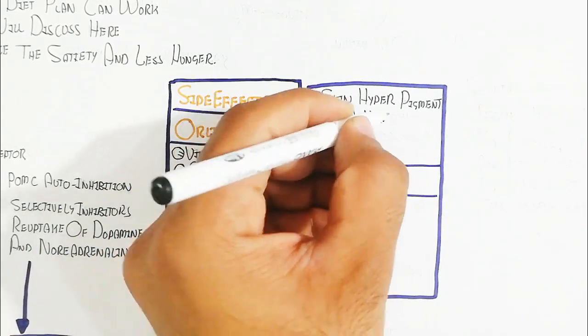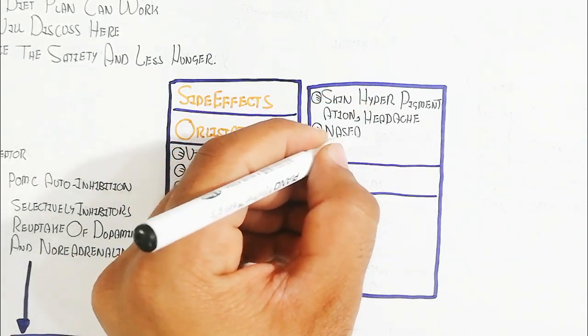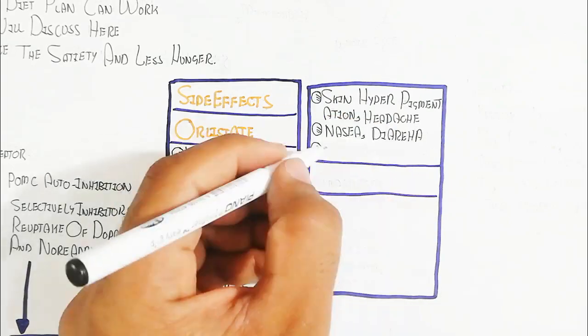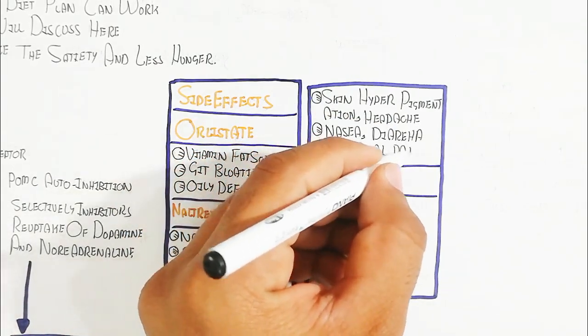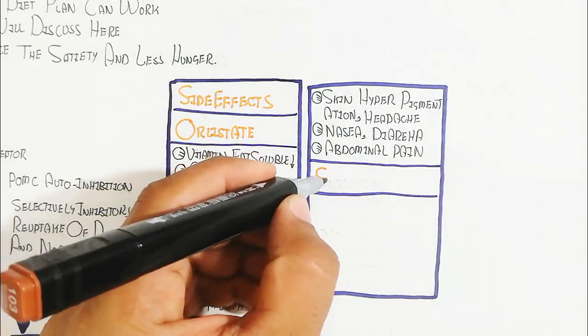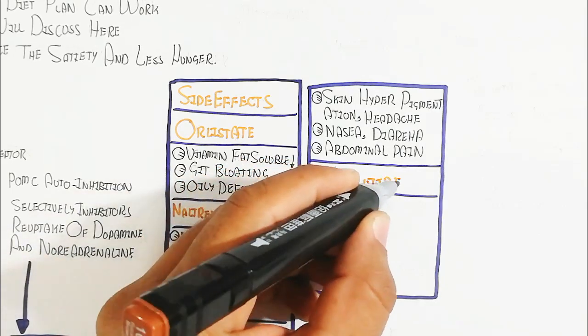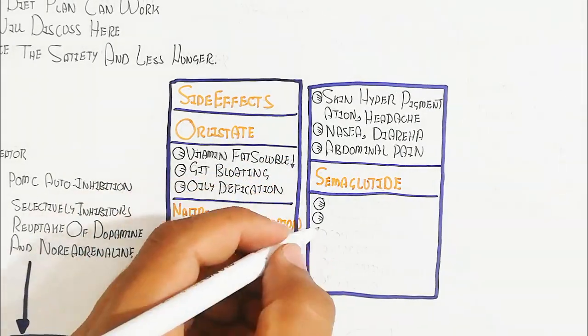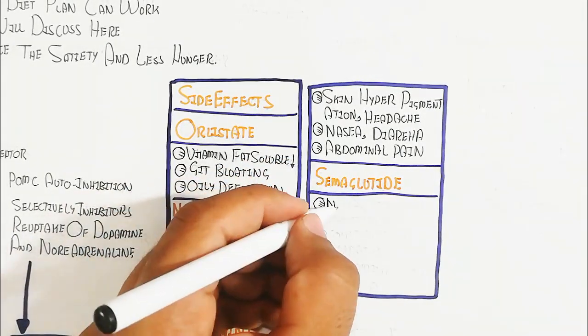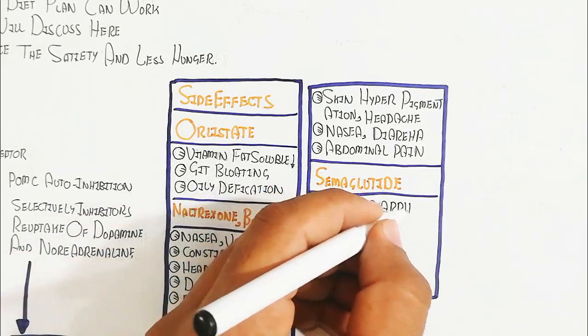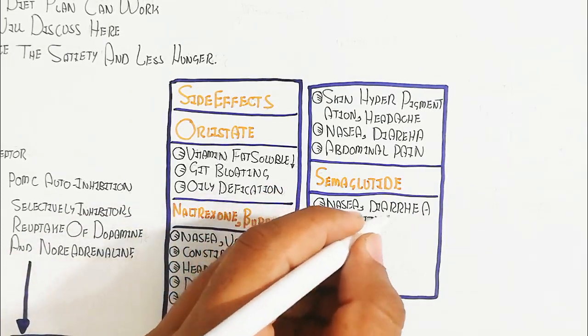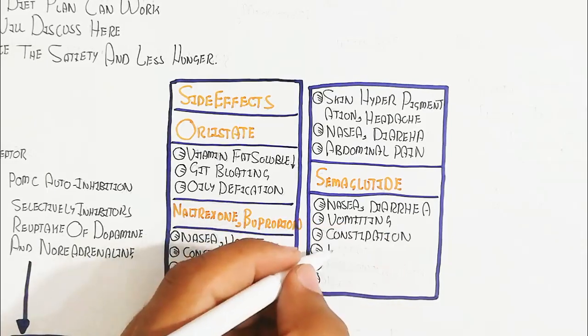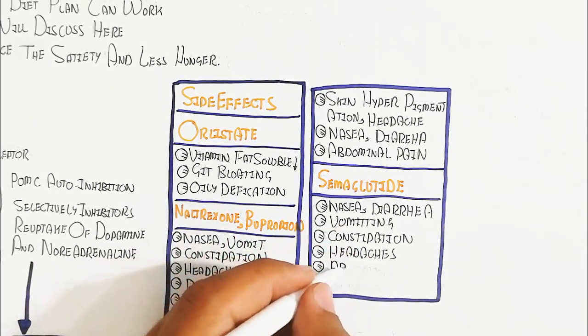Semaglutide causes nausea, diarrhea, vomiting, constipation, headaches, abdominal pain and dyspepsia.